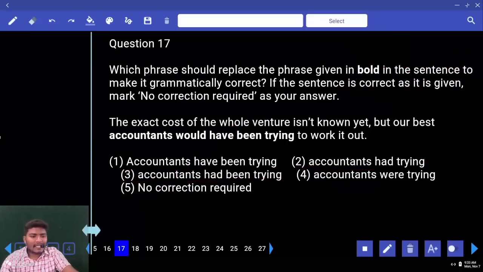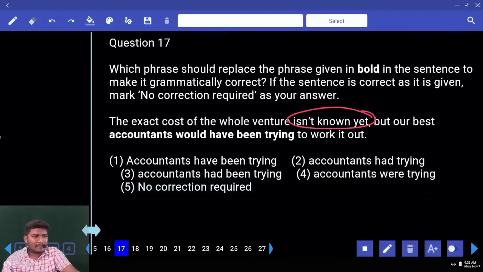The exact cost of the whole venture isn't known yet. But our best accountants would have been trying to work it out. Would have been trying. What do you mean by this? Can anybody tell me the rule of this? Would have been trying. Where do you use this structure?